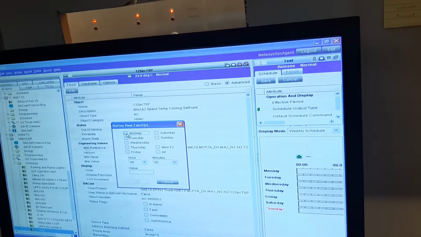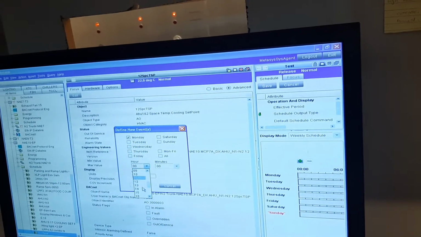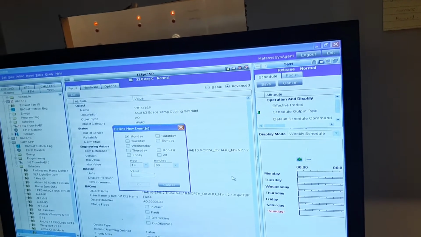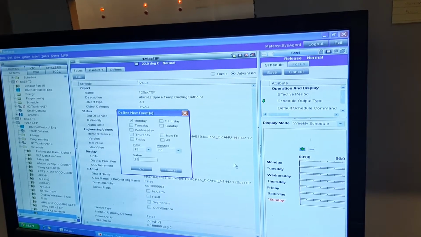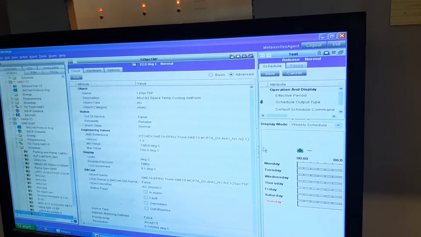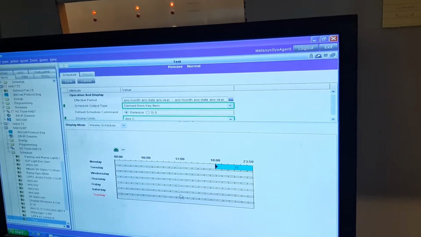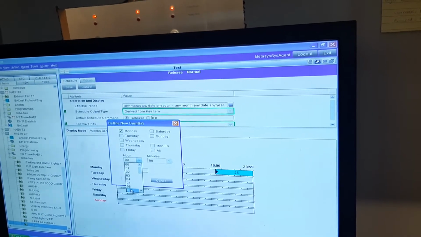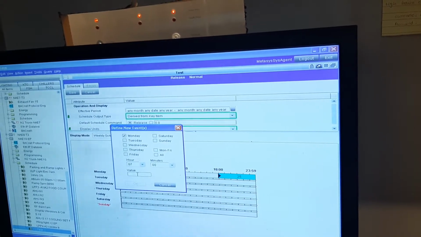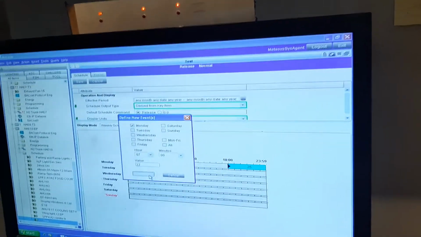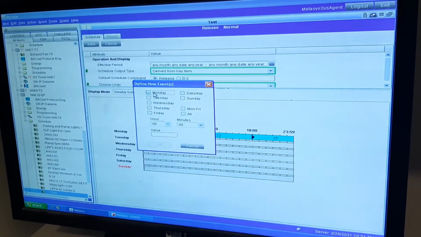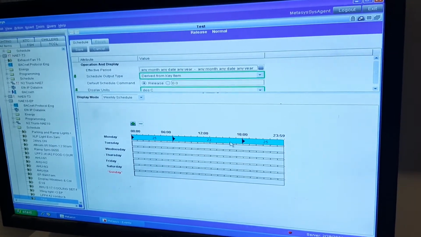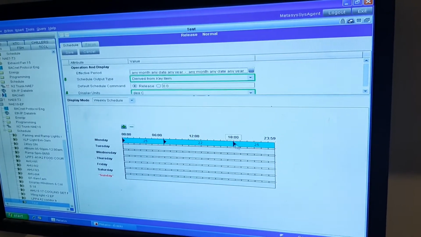Don't make it too complicated. Make it a simple thing. For example, at night I will make the value 25. So from 8 it will be 25, and then in the morning at 7 I will make the value 22. So from morning 7 to evening 6 it will be 22, and then the remaining hours it will be 25.